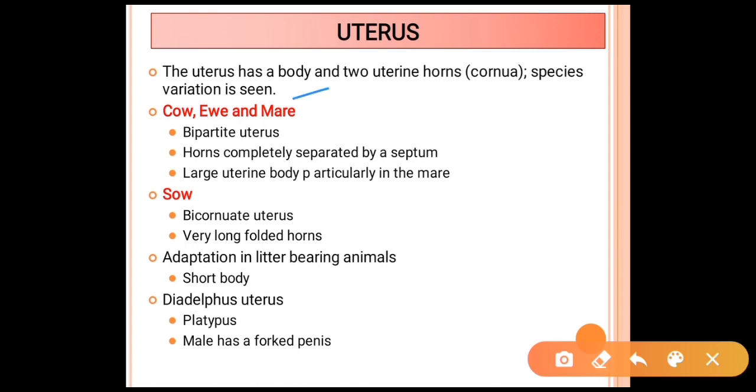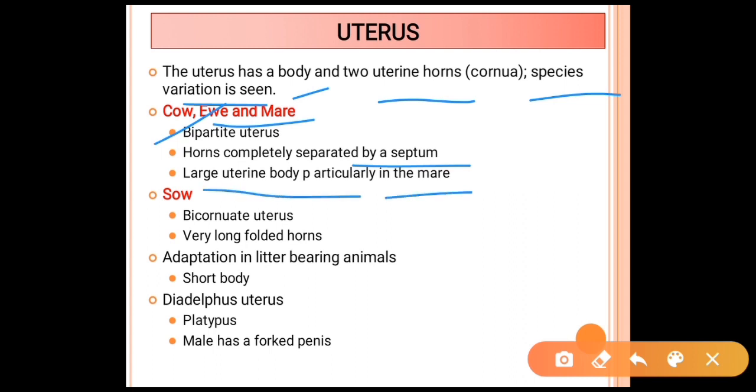The uterus has parts: one is the body and the other two are the uterine horns, and species variation is seen in them. For example, in the cow, ewe and mare, the uterus is bipartite. The horns are completely separated by a septum, with a large uterine body, particularly in the mare. In the sow, the uterus is bicornuate, with very long and folded horns.